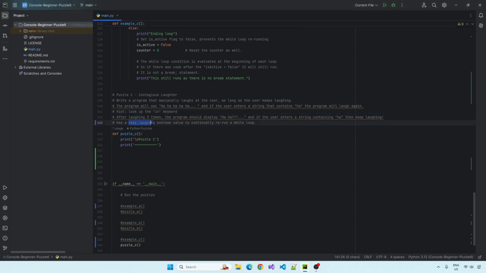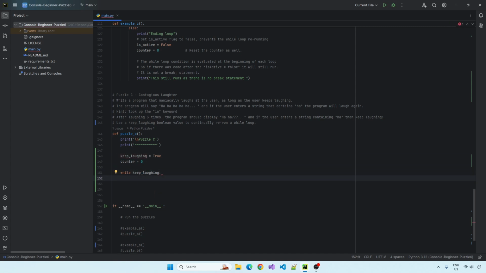And we're going to just call it keep laughing. So let's get started. Let's get that Boolean value there. We'll just get a counter. We could call this i. I think in the future I will call it i, that's what I usually do, but as an absolute beginner level, I just want you to know that we're using this as a counter. So while, and I'm just going to copy and paste keep laughing because I always make mistakes when I'm typing. And if it doesn't match exactly, it'll be false and it won't run.